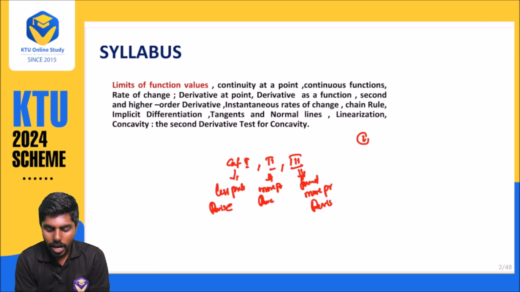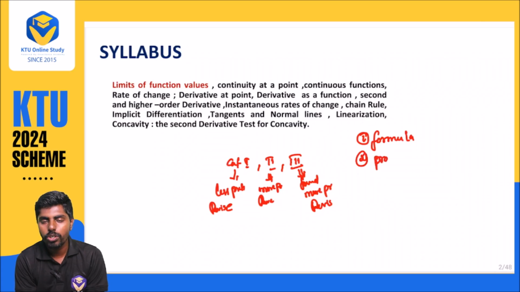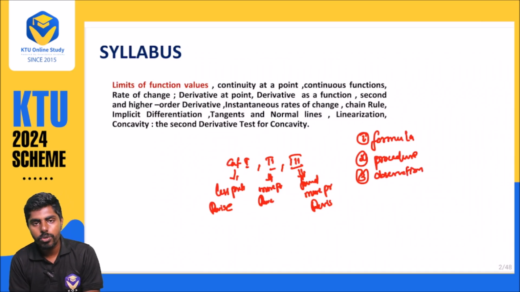After finishing my classes, they want to be aware of the formula, second the procedure, and third observation. I will say where to observe. When you are observing the sum, you can solve the problem very easily. You need to be very attentive, and whenever you are attentive, you can observe. It is just observation, procedure, and formula. These are the three simple things you need to know.